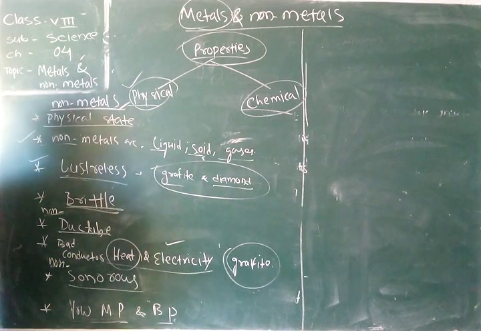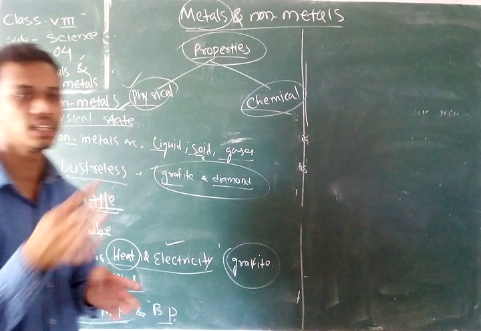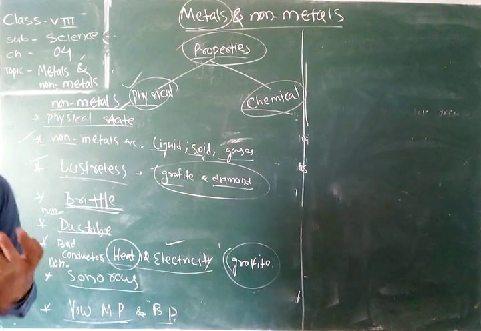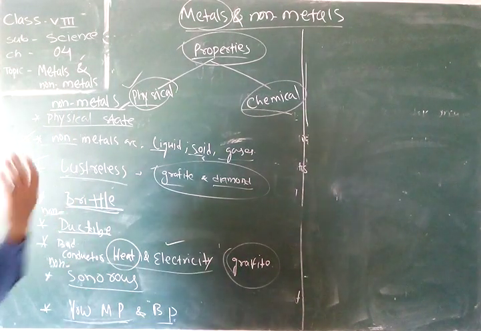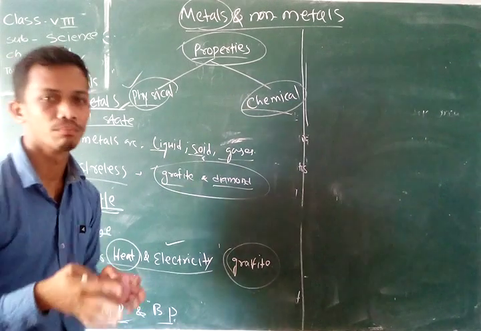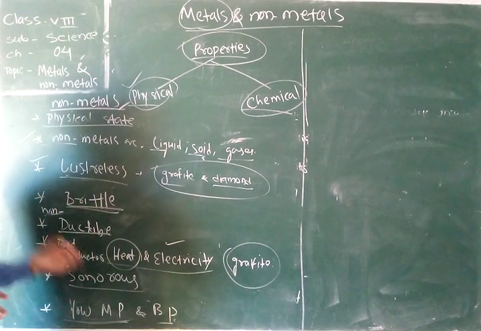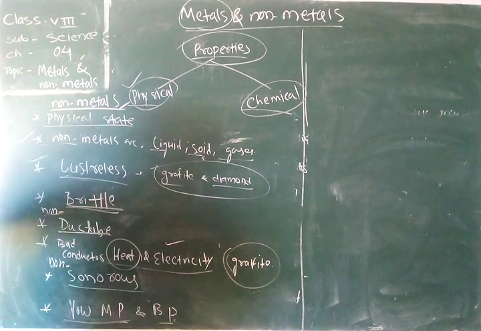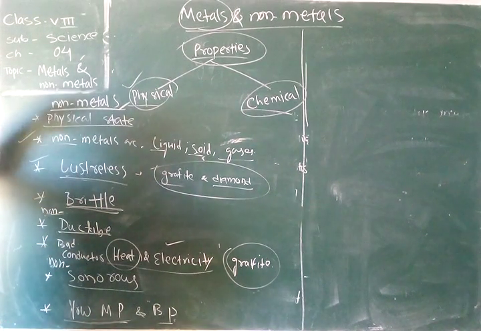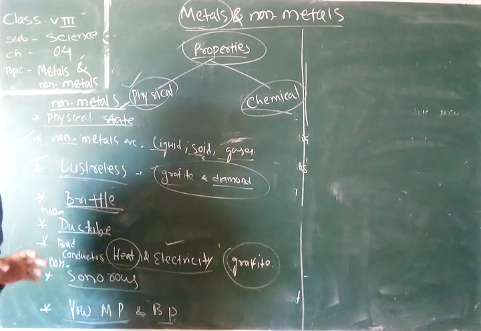Next, they have very low melting and boiling points. They can be easily converted from liquid to gas, or from solid to liquid, by heating at a small temperature, because they have low melting and boiling points. This is all about the physical properties of metals and non-metals.